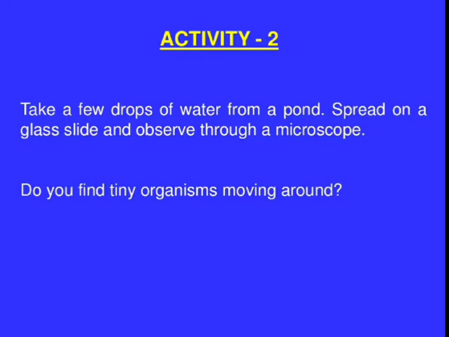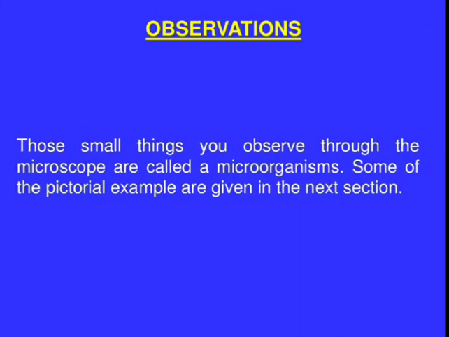Yes, of course, you will find tiny microorganisms moving. Those small things you observe through the microscope are called microorganisms. Some pictorial examples are given in the next slides.